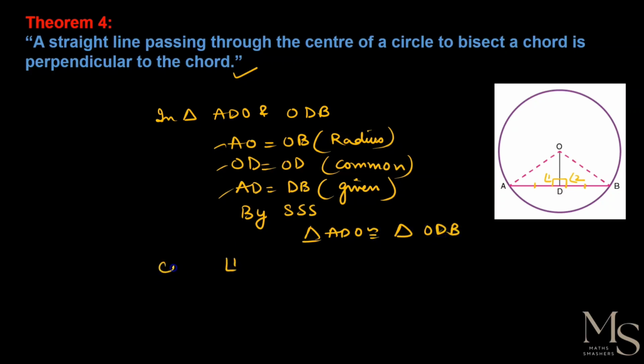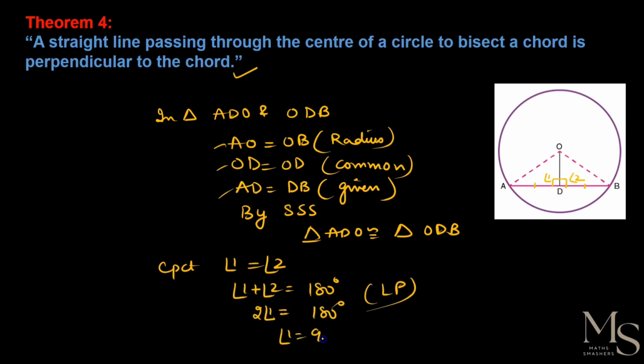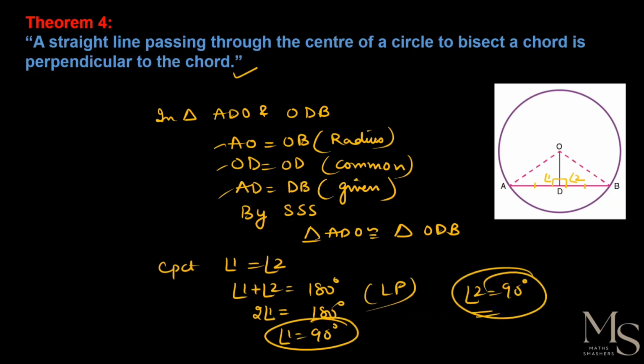So by CPCT, angle 1 is equal to angle 2, and if angle 1 is equal to angle 2, so angle 1 plus angle 2 is equal to 180 degrees by linear pair, right. So as angle 1 is equal to angle 2, can I write it as twice of angle 1 equal to 180? So angle 1 is 90 degrees. So if angle 1 is 90 degrees, angle 2 is also 90 degrees. So we can say that this is a perpendicular bisector. So this proves the theorem.